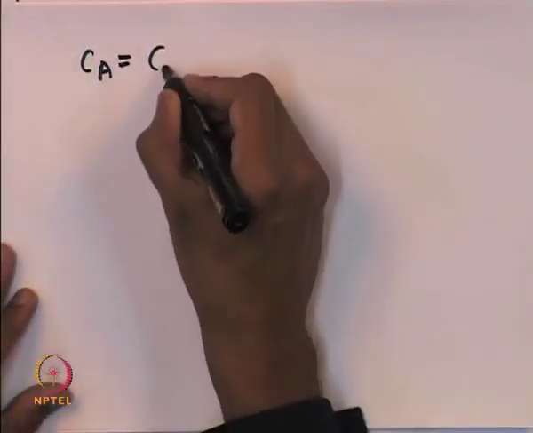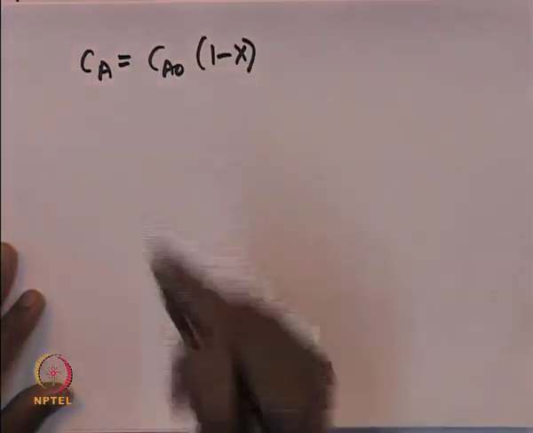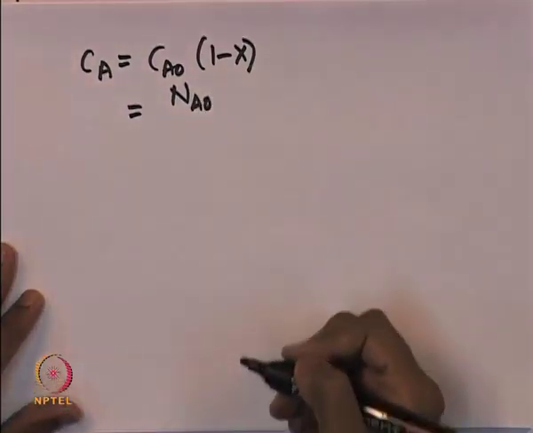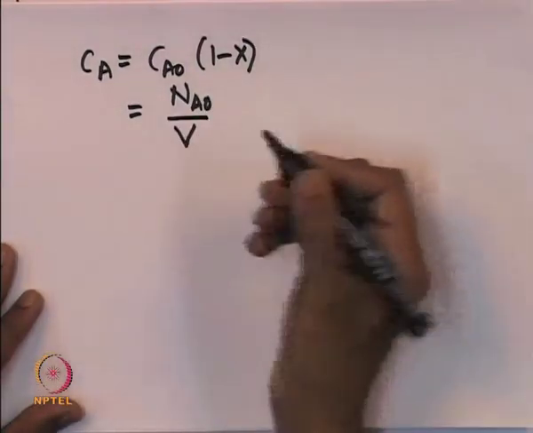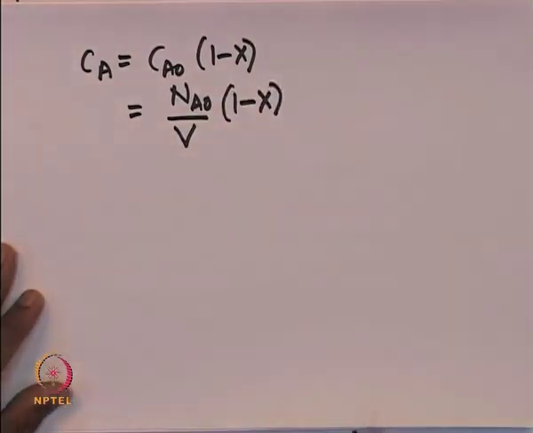Now we can express the concentration of the species A in terms of conversion. So, C_A is equal to C_A0 into 1 minus X, where X is the conversion, and that is equal to the number of moles of A initially present, divided by the volume of the batch reactor, into 1 minus X.